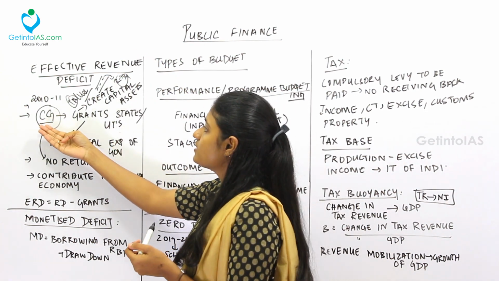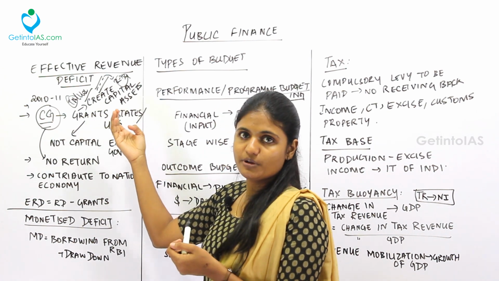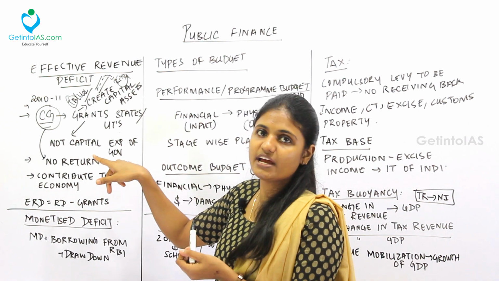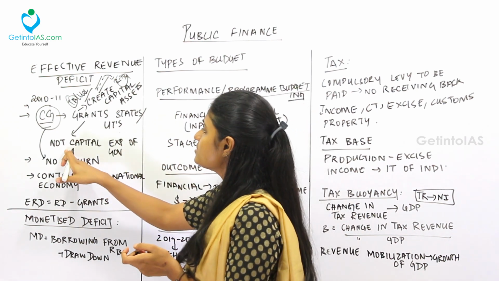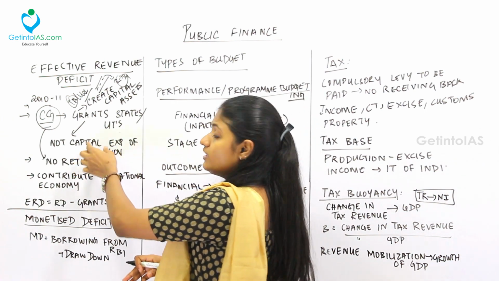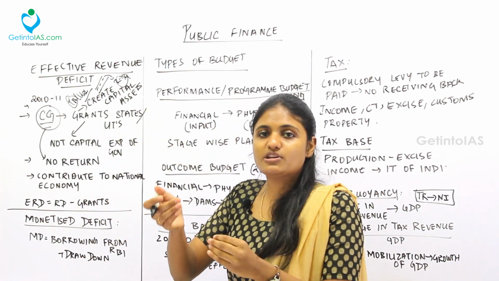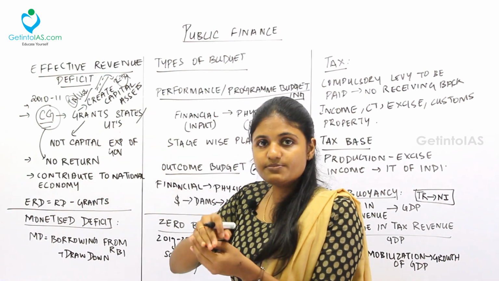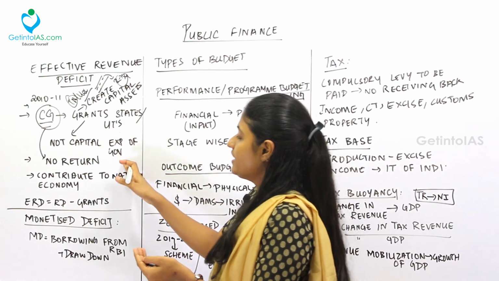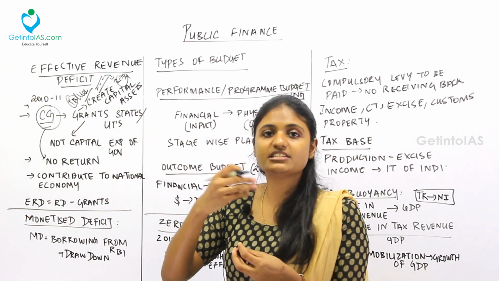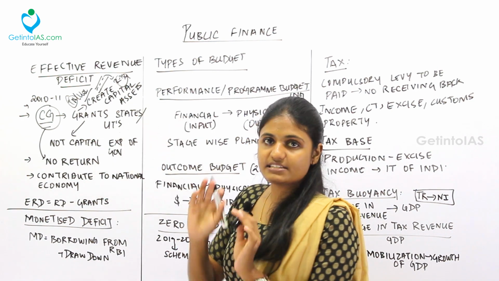See, actually the central government is giving money to the state government, but the revenue is going to whom? To the central government or the state government? It is going to the state government, fine. So this is not a capital expenditure of the government. Actually it is a capital expenditure, but it is not a capital expenditure of the central government. It is a capital expenditure of the state government, but the money is being derived from the central government. And hence, the central government will not receive any return. That is, it will not receive any revenue from the capital asset creation.